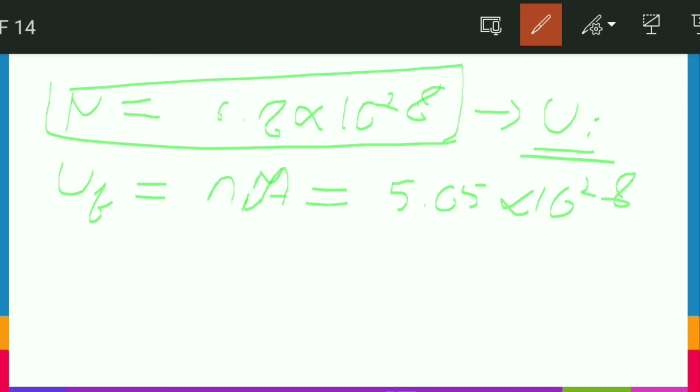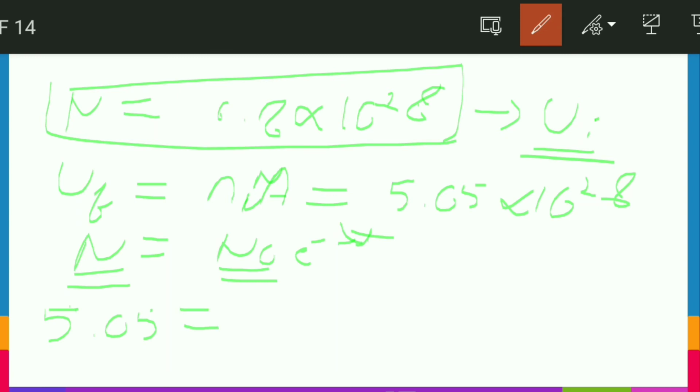So friends, now we can use one formula: N equals N naught e to the power minus lambda t. So this is our final value and this is our initial value. Just putting the values, we get 5.05, and the 10 to the power 28 will cancel out from both LHS and RHS. So it will be equal to 6.8, and e to the power minus lambda t.